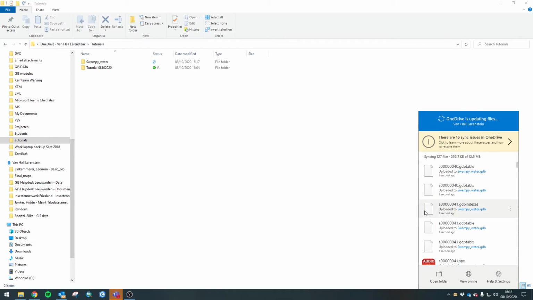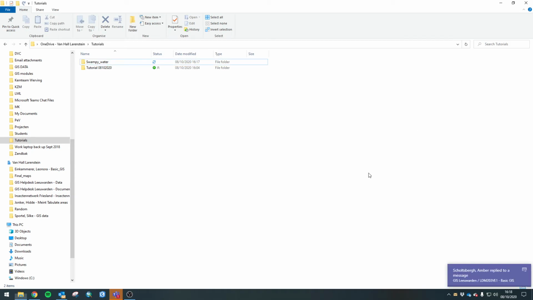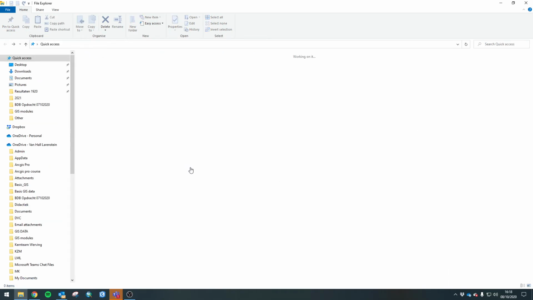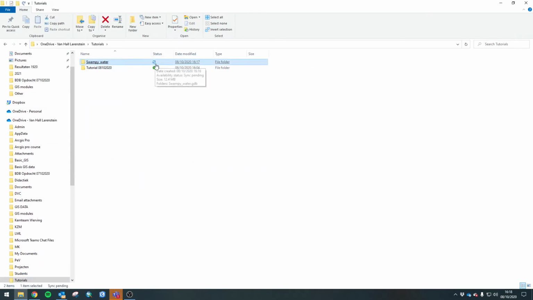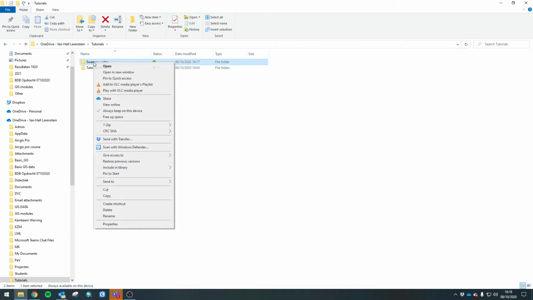And it's working hard. It's trying to get all its data uploaded and synchronized online so that you have online backups of this as well. And we can see it's working with Swampy Water Geodatabase. So we're just going to wait. Just going to hold on a second and wait for this to complete synchronization. There it is. And what we can see, there's now a little tick there.